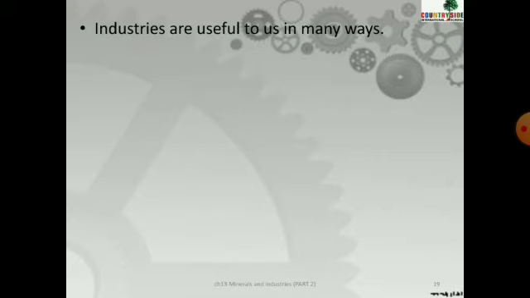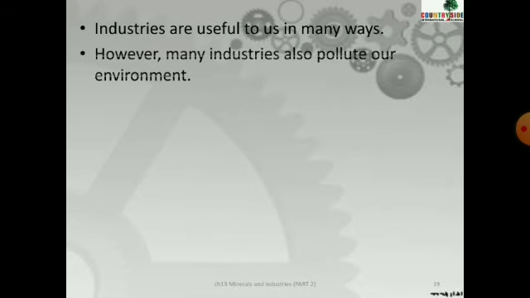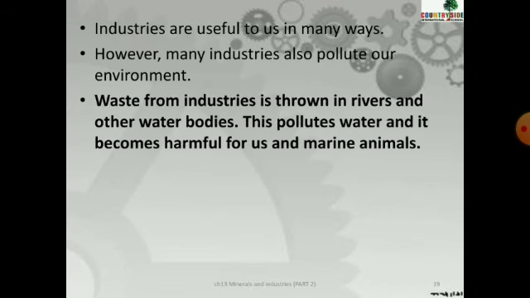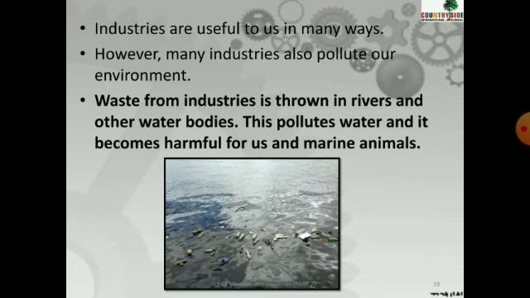Children, industry helps us in many ways, but there are a few points which we should keep in mind while establishing industry. Like, industry pollutes our environment. Do you know, children, waste from the industries is thrown in rivers and water bodies. This pollutes the water and it becomes harmful for us and marine animals. When industries throw chemicals and lots of other wastage into rivers or water bodies, what will it affect?